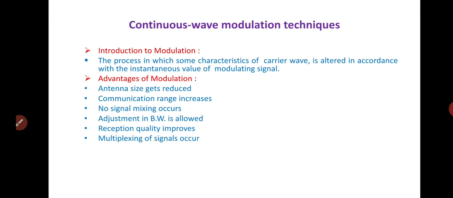The communication range can increase. There is no possibility of mixing of the signals. The bandwidth can be adjusted. The reception quality of the signal is improved, and multiplexing of signals is possible.